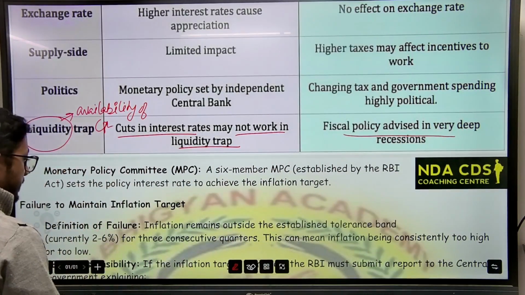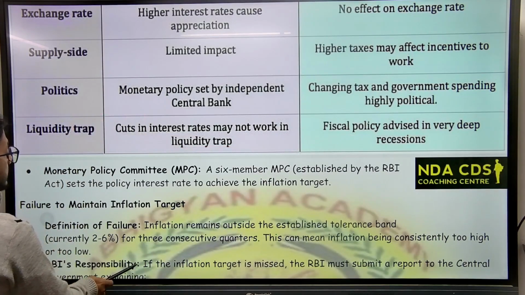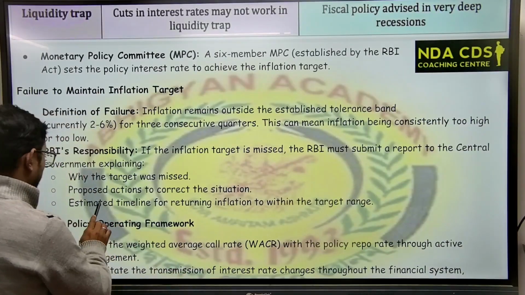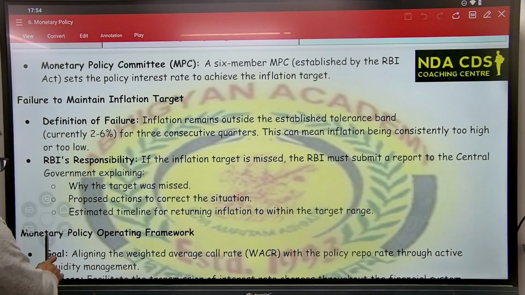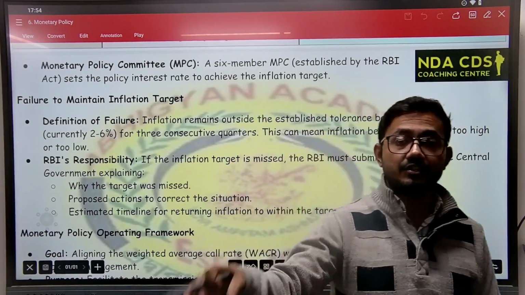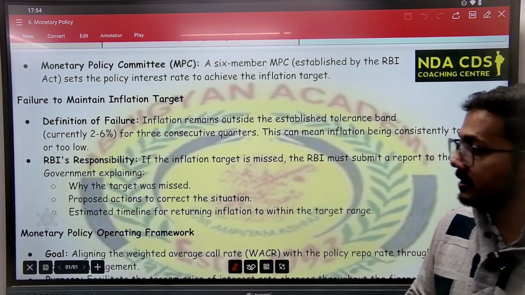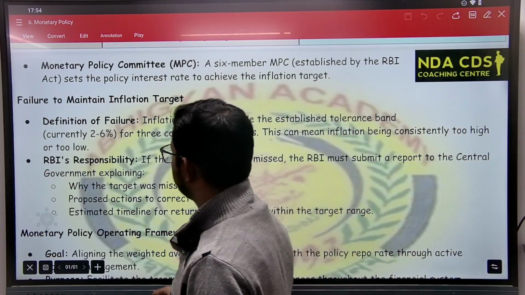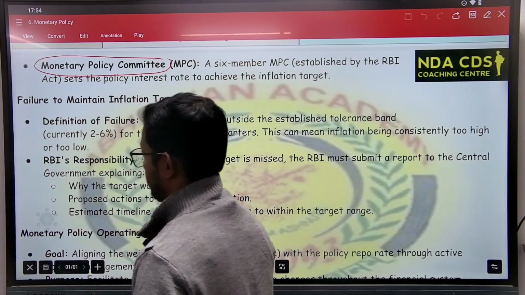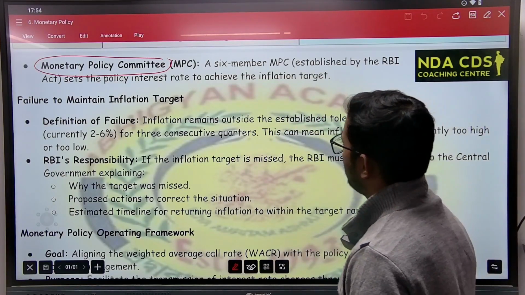Okay. Now we will talk about the Monetary Policy Committee. When we talk about a committee, what do we mean? We mean the people who will be taking the decisions for the monetary policy. So to exercise that policy, a Monetary Policy Committee is formed under the agreement on monetary policy framework.